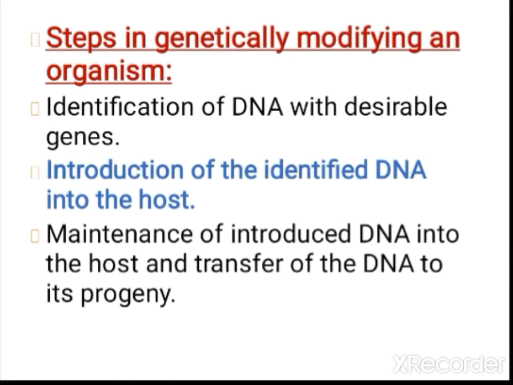Let us see the different steps collectively. First, identification of DNA with the desirable gene. What type of DNA do you need? First you have to identify and segregate it. Then the introduction of the identified DNA inside the host, then maintenance of the introduced DNA in the host and transfer of DNA to its progeny. These are the main steps to be done in a genetically modified organism.